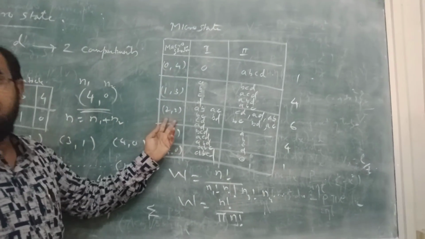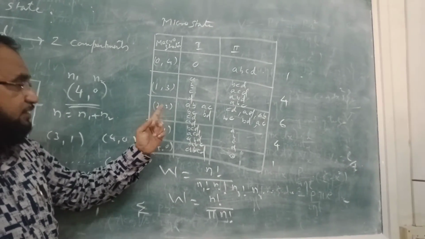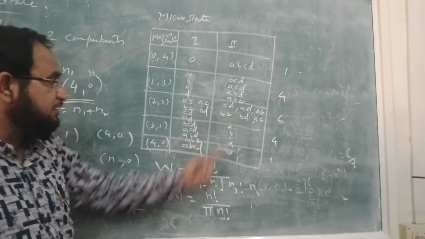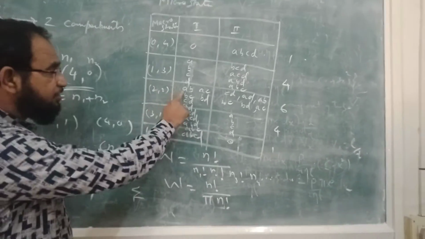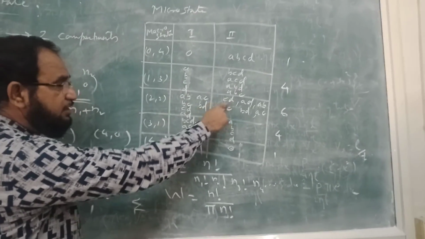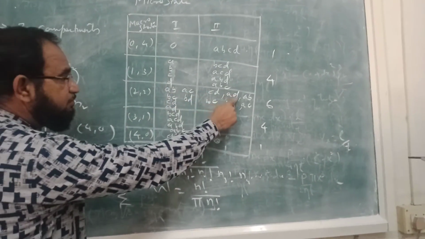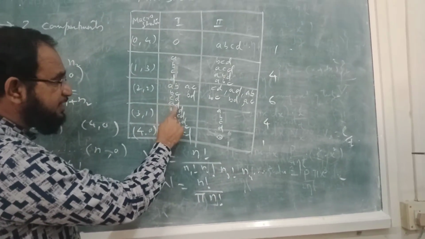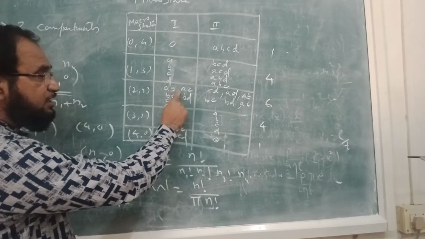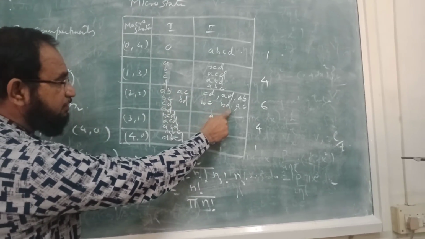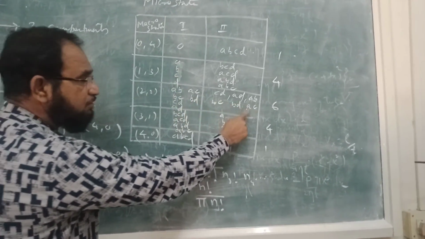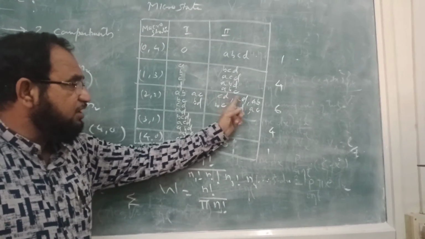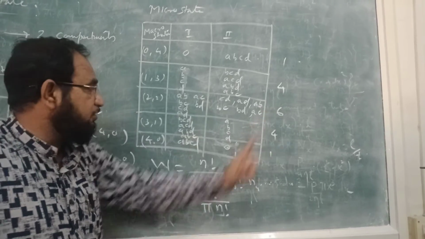Now if suppose I am having the 2 and 2 combination, then 2 and 2 means 2 particles in the first compartment, 2 in the second. So the possibility is there, if AB is here, then CD will be there. If BC is there, then AD will be there. If CD is here, then AB will be there. If AD is here, then BC will be there. If AC is here, then BD will be there. If BD is in the first compartment, AC will be in the second compartment. Possible microstates are 1, 2, 3, 4, 5 and 6 microstates.